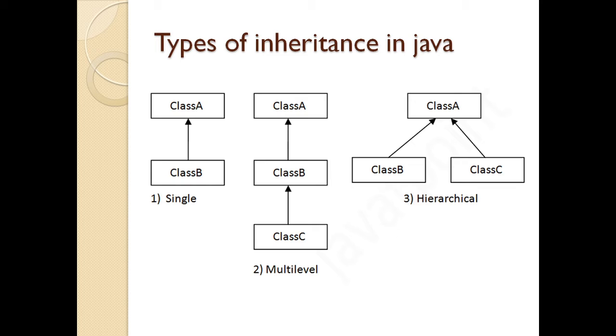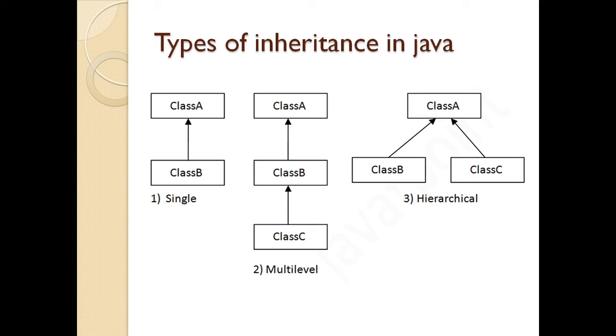Here one class derives another class, which in turn derives another class. Looking at the second example, class A is the base class, class B is derived from class A, and class C is derived from class B. The third type of inheritance is hierarchical. In hierarchical inheritance, one base class derives two child classes. So here you see class A is the base class, and class B and class C have been derived from class A.